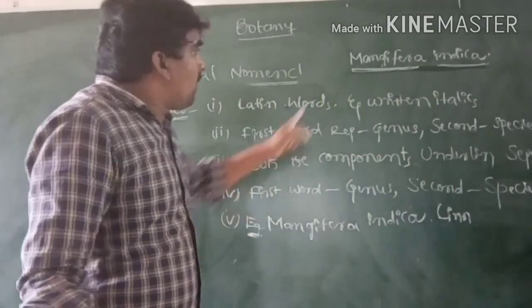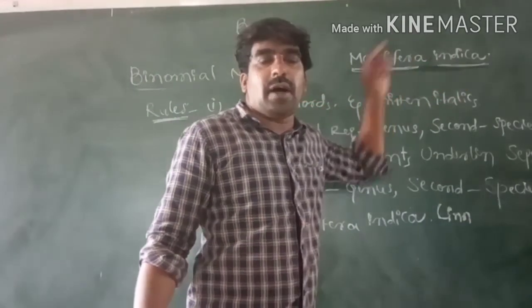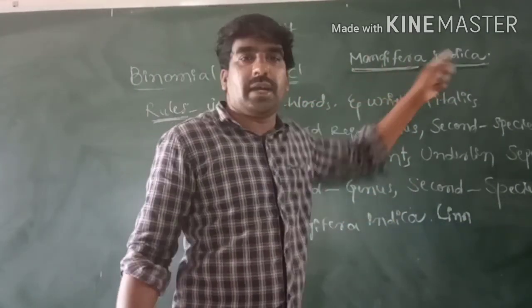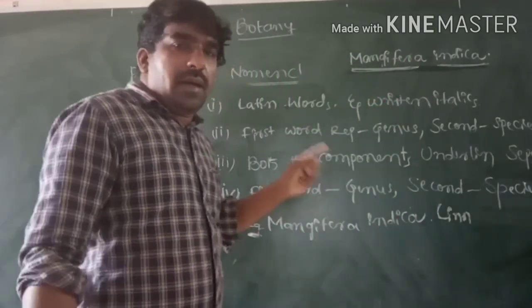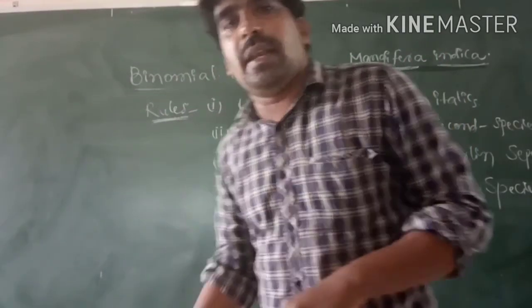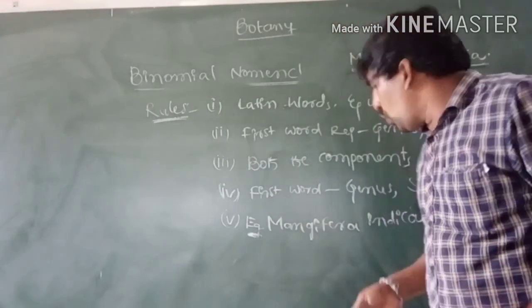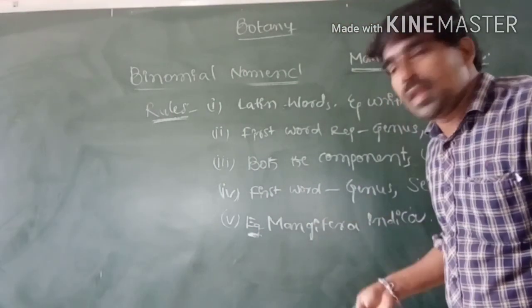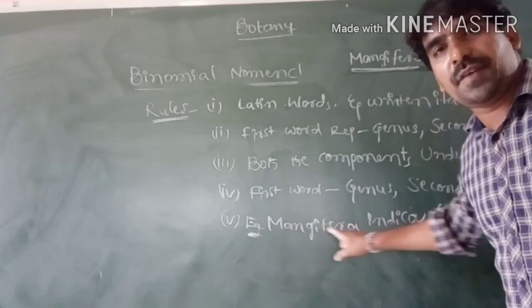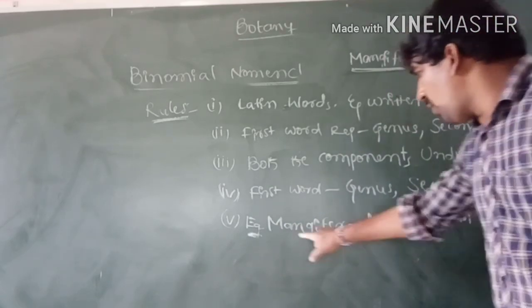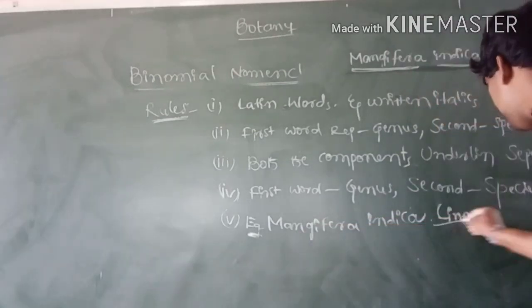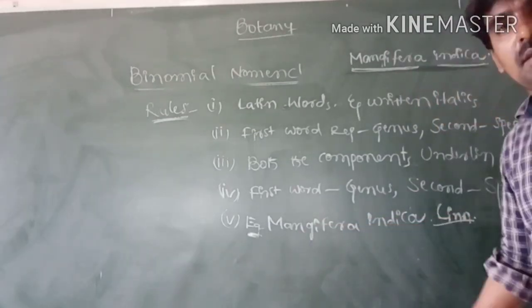Next, at the end of the scientific name of the plant, the author name is written in abbreviation form, showing who gave the scientific name. Suppose, for example, Mangifera indica, the name is given by Linnaeus. So Mangifera indica Lin, in abbreviation form Lin.